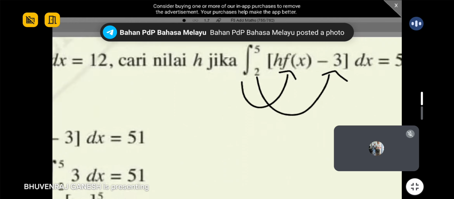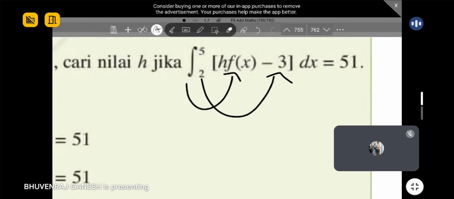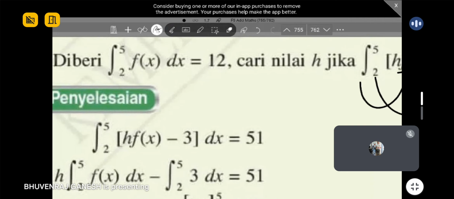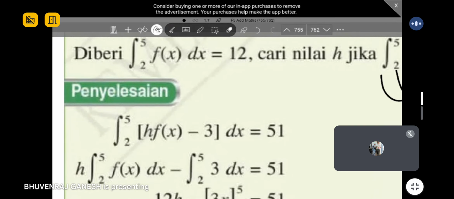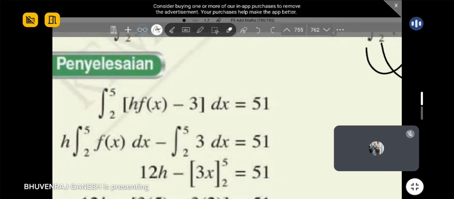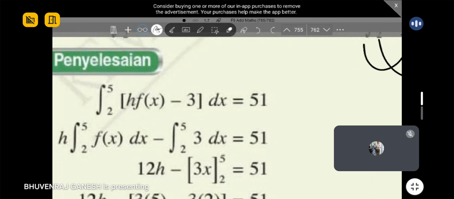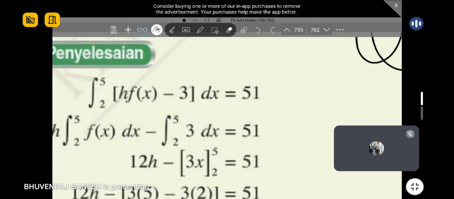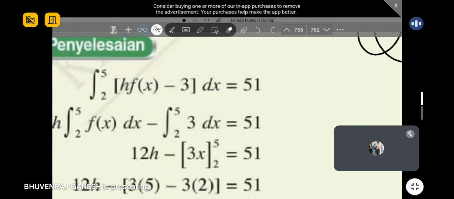Okay, so they will give you some information. The question is to find the h value, which is the constant. Okay, so integrate pi 2 dx, you already have the answer, this one. So you can directly substitute 12 inside. Then you have to integrate 3. So integrate 3, you will get 3x. Am I right? So this is definite integration. So for definite, you have to substitute your limits inside.